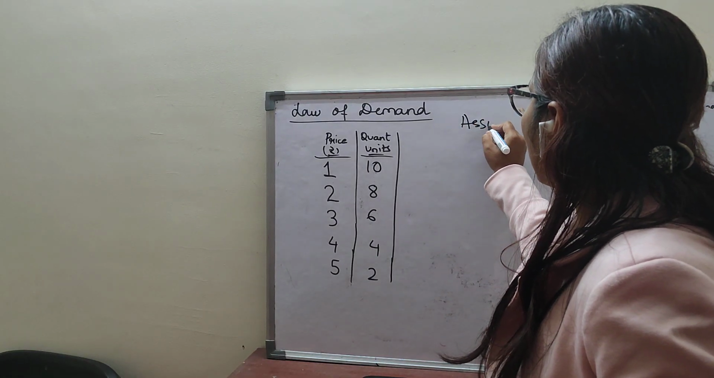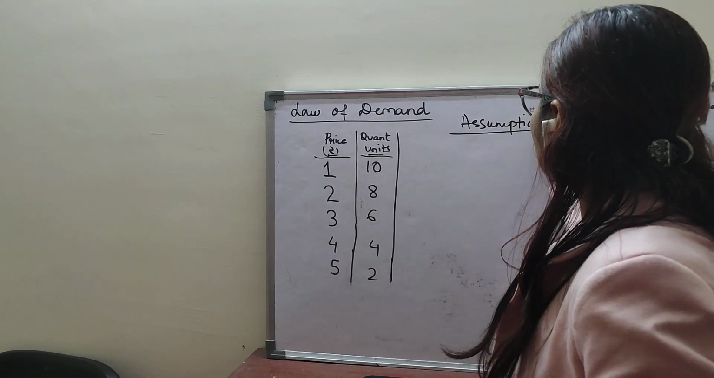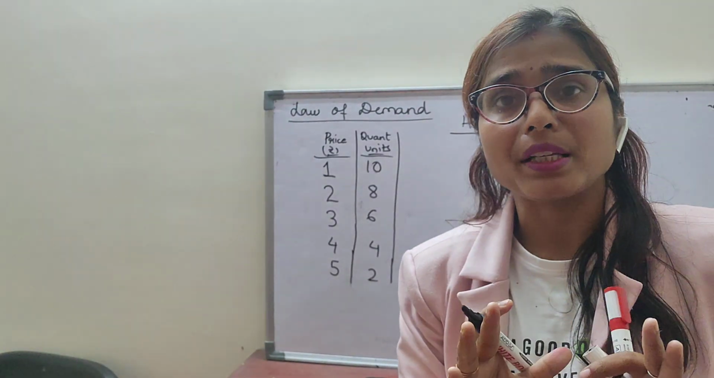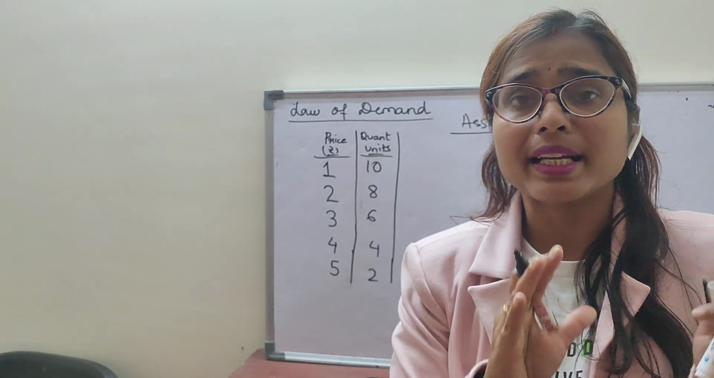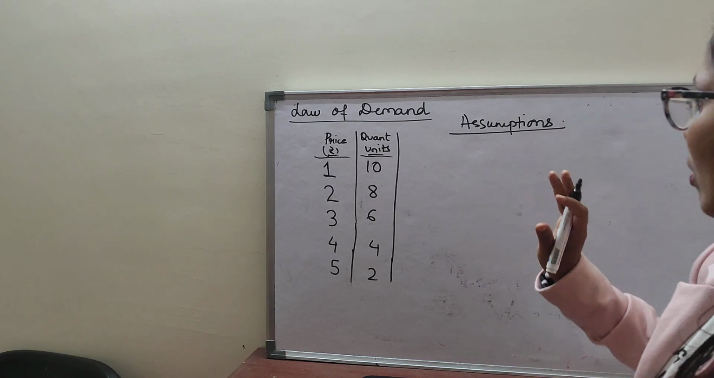Suppose I am giving you one example. You will write all assumptions. You will write all the determinants of demand except the price. Clear? Don't take the price, and the rest of all things will fall under the assumptions in the law of demand.